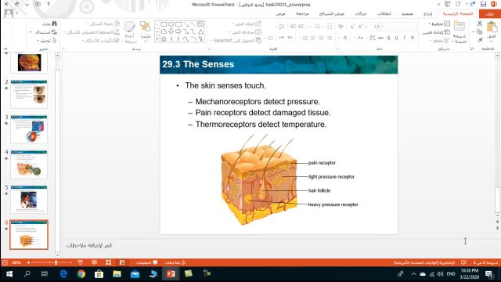Temperature and pain are detected by thermoreceptors and pain receptors. The thermoreceptors detect heat and cold, while the pain receptors detect chemicals that are released by damaged cells. Some pain receptors detect sharp pains, such as the pain that you would feel by stepping on a nail. Other pain receptors can detect blunt or throbbing pain that is caused by a wound.